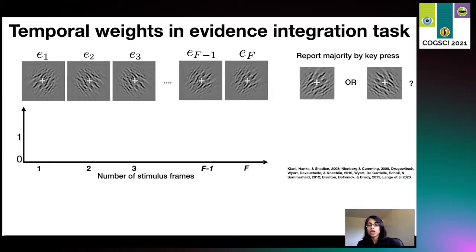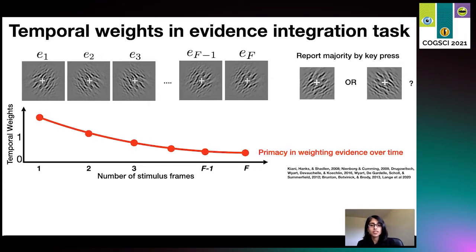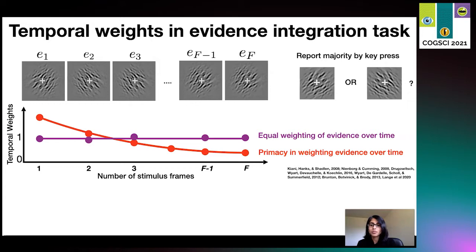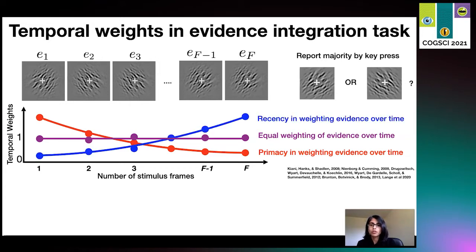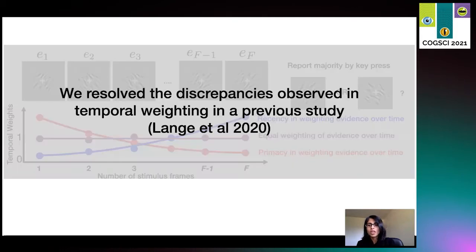Now, we can compute how much weight was given to each piece of evidence over time in decision making. Interestingly, it has been shown in previous studies that sometimes subjects weigh early evidence more, also called the primacy effect. Sometimes they weigh each piece of evidence equally or optimally, and sometimes they weigh later evidence more, also called the recency effect. We resolved these discrepancies observed in temporal weighting in previous studies, and let me walk you through the main concepts of that work that also form the basis of our current contribution.